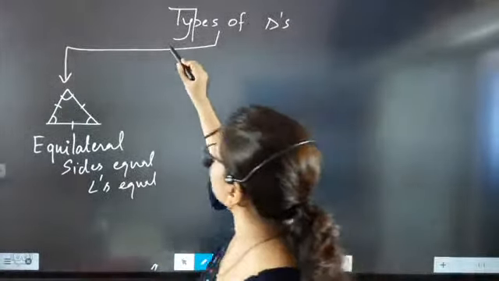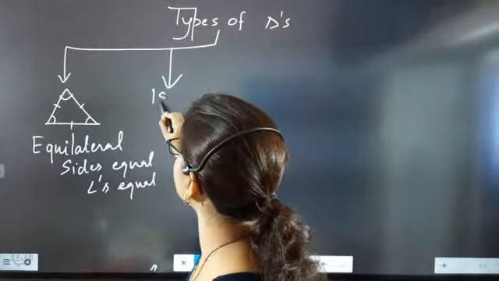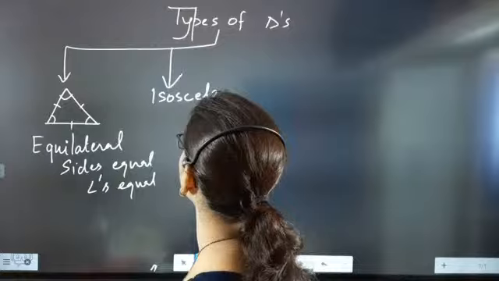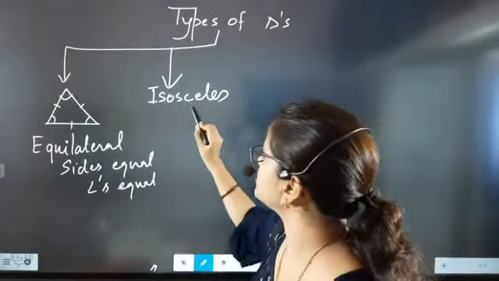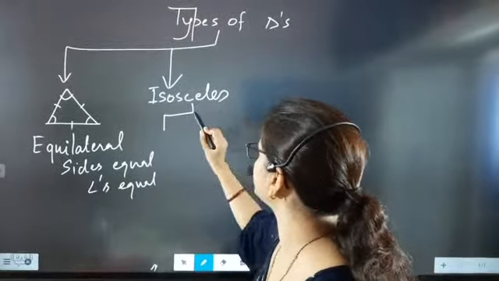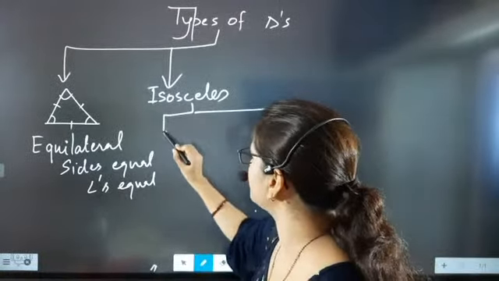Okay. Now the next type of triangle: isosceles triangle. Now beta, isosceles triangle is still divided into two types. One type of isosceles triangle will be like this. So I am just trying to create space and I am going to teach this part.